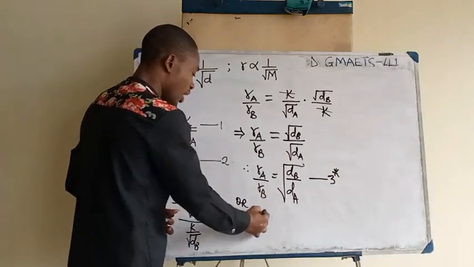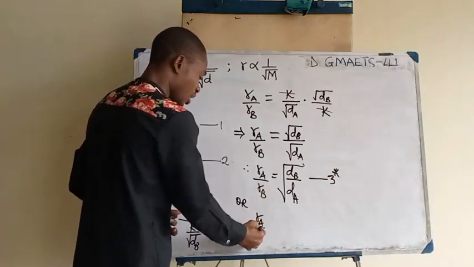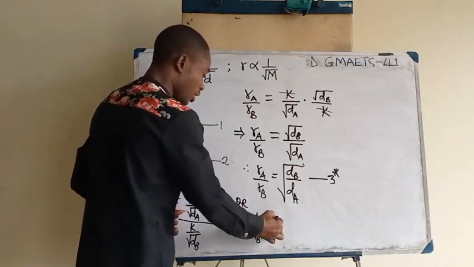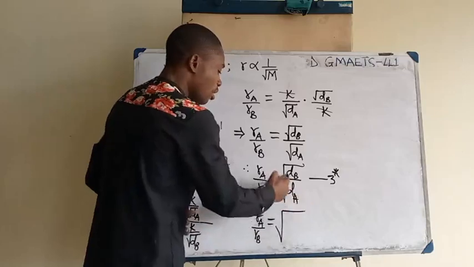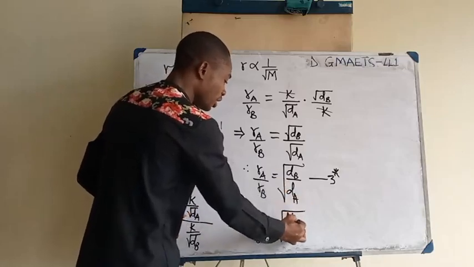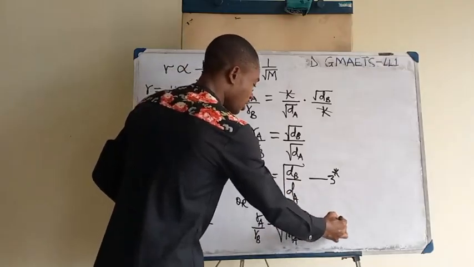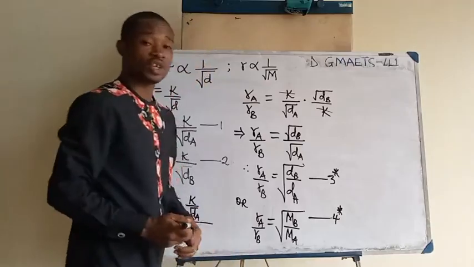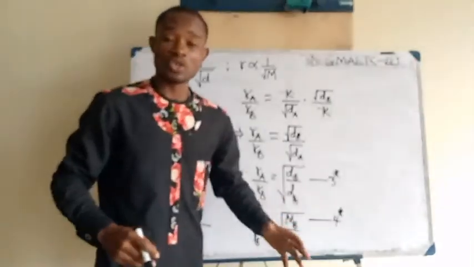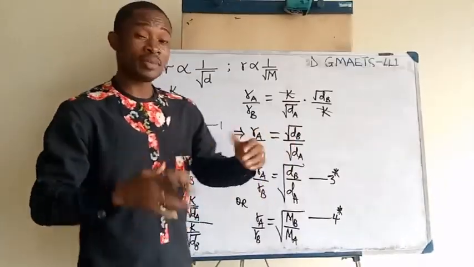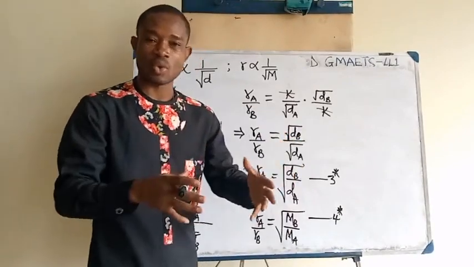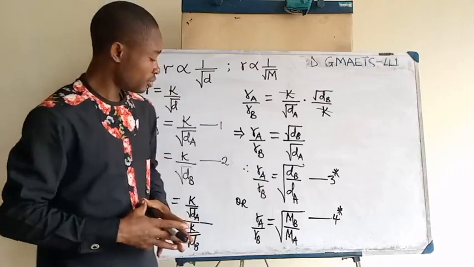You could also have the formula as rate of diffusion of gas A over rate of diffusion of gas B equal to square root of molecular weight of gas B divided by molecular weight of gas A. Let me give this equation 3 asterisk for calculation purpose. This equation is used in the case where the examiner draws the attention to the molecular weight of the gases.